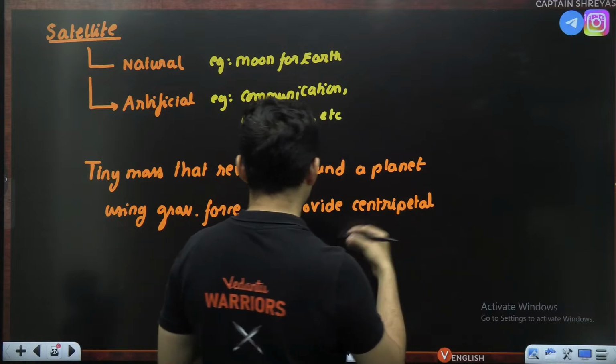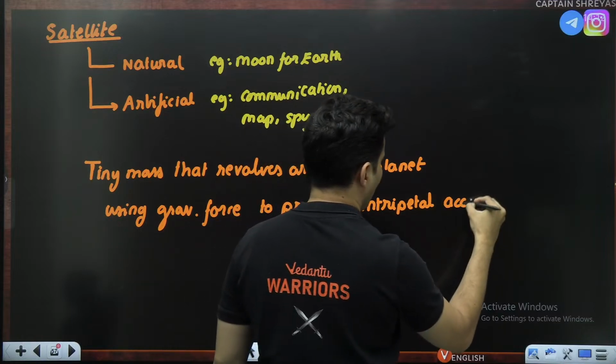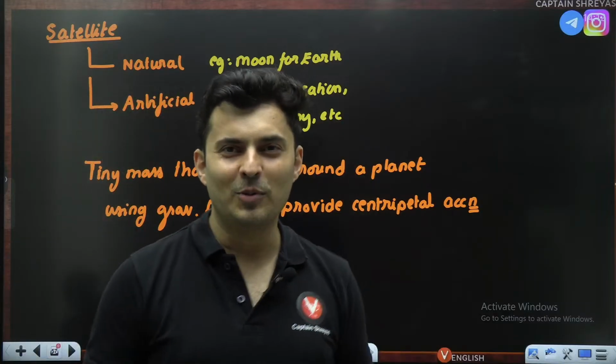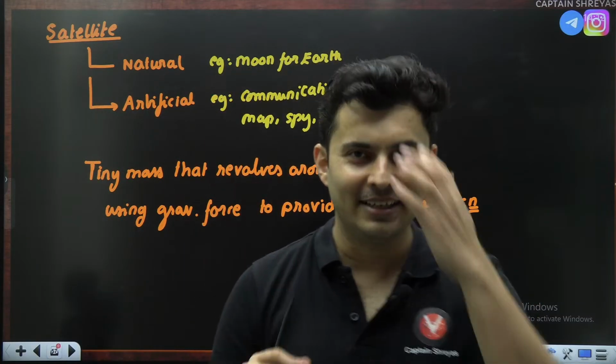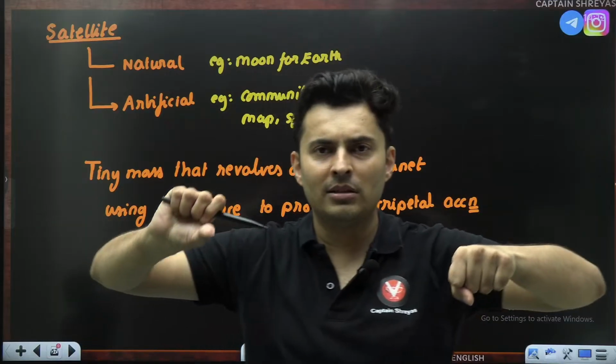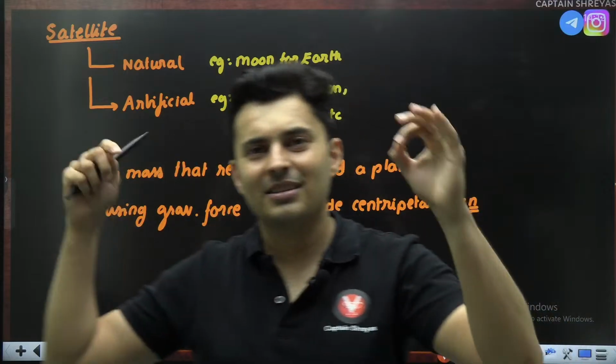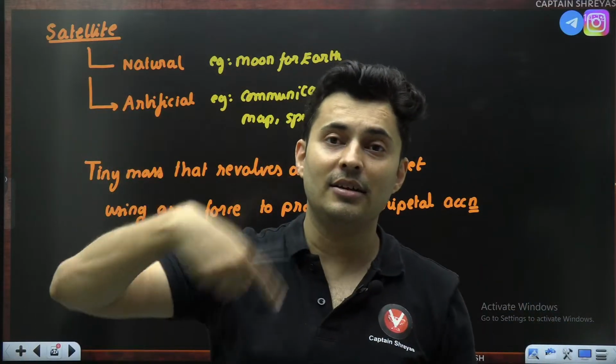Using gravitational force to provide centripetal acceleration. Because who else will make that satellite go round and round? It's not filled with fuel. It's not like somebody is accelerating and the satellite is going like this. No, it's just thrown and it is just going.